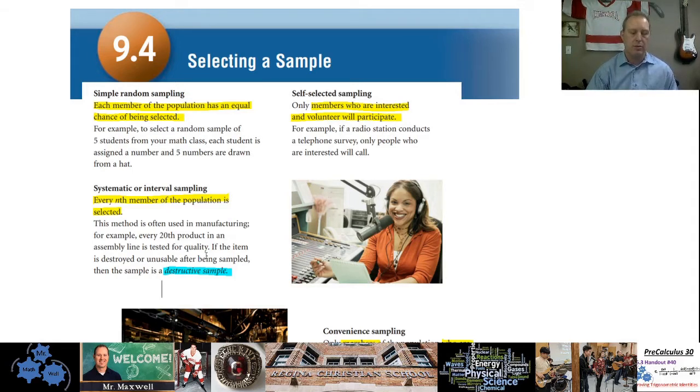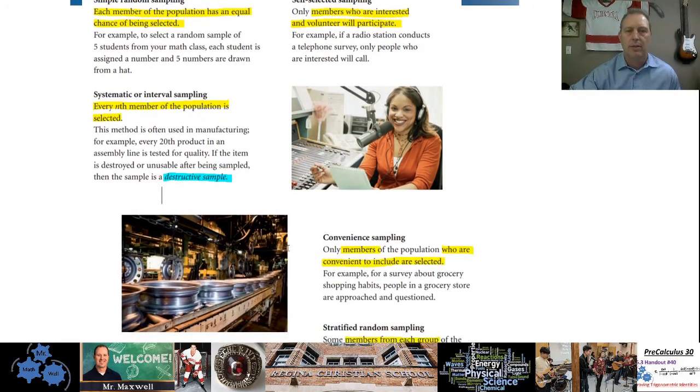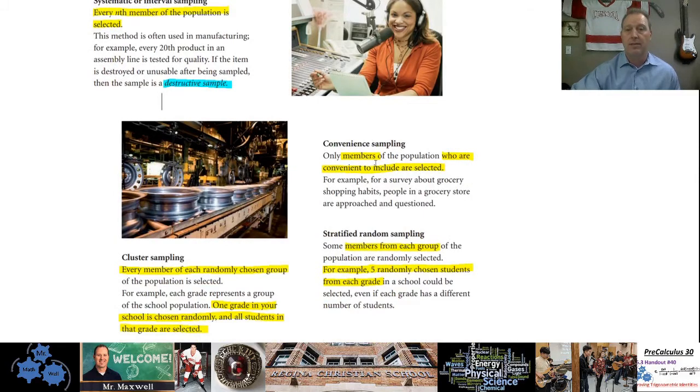That's a destructive sample. You say, oh, it took me 10 hammers to wreck this thing. It's pretty good. I don't know why I chose that example. Convenience sampling: members of the population who are convenient to include are selected. There's some problems with this, isn't there? You might not get everybody if you just ask your friends, but that's a convenient sampling.